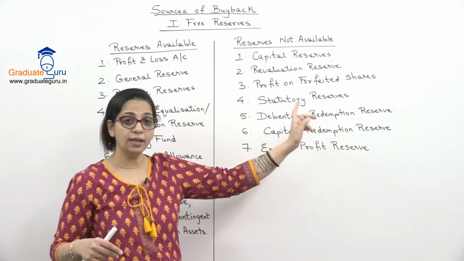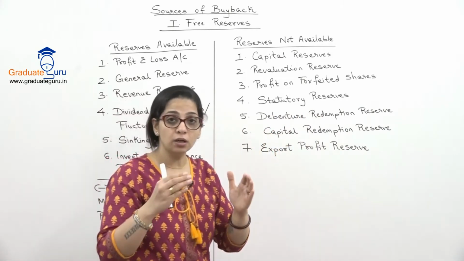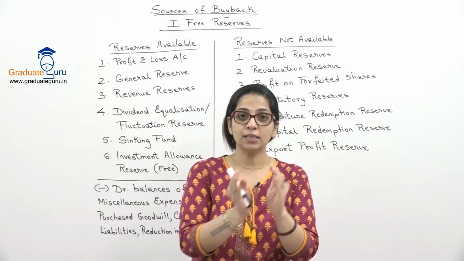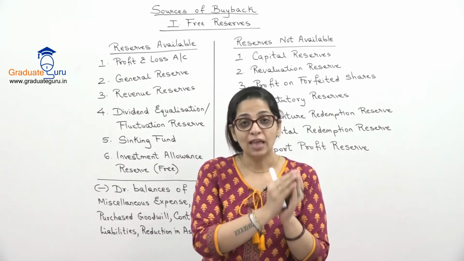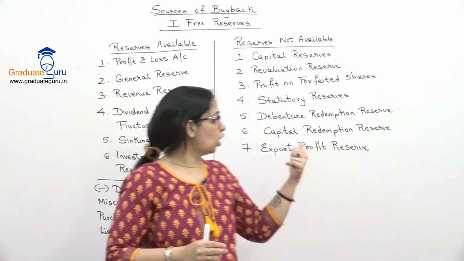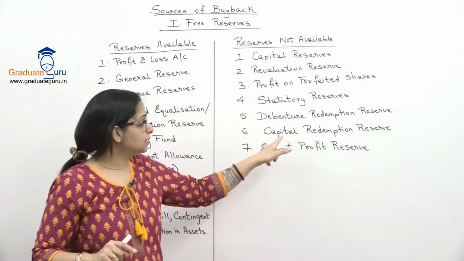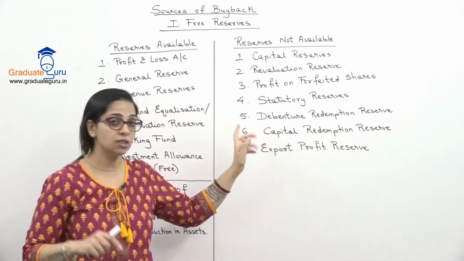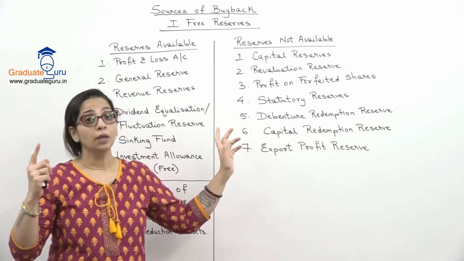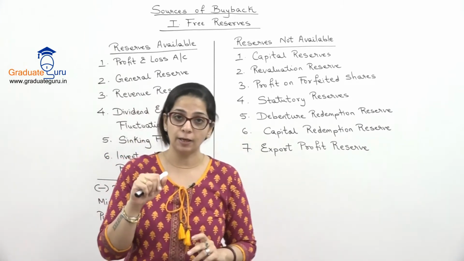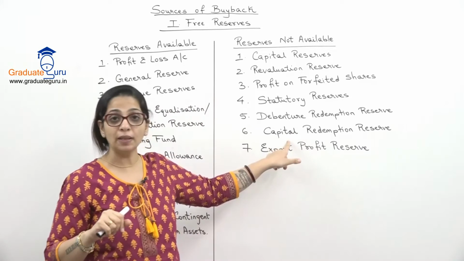Again, debenture redemption reserve, जो reserve हम future में debentures redeem करने के लिए पैसा side में रखा हुआ है, that goes under debenture redemption reserve. So that is not available for buyback. And same way you have capital redemption reserve. Do you remember this reserve from your redemption of preference shares? जब हम preference shares redeem करते हैं तो ये reserve बनता है.